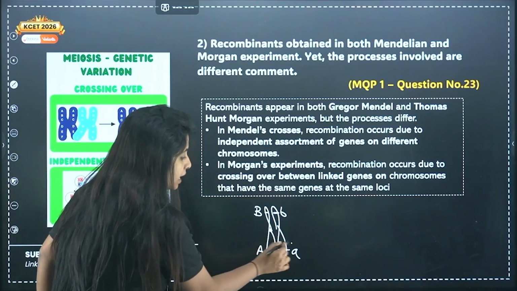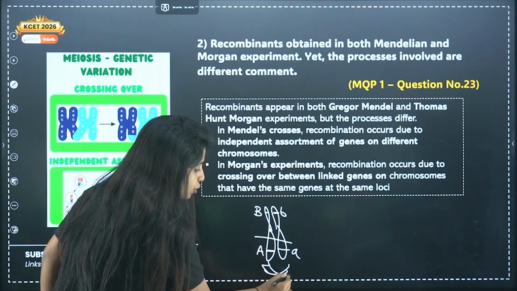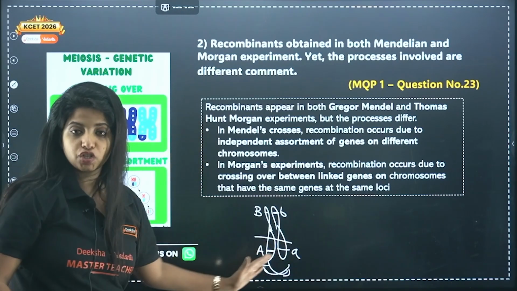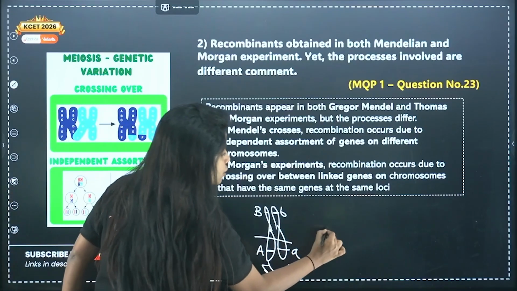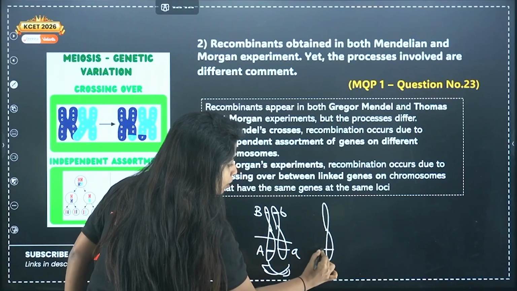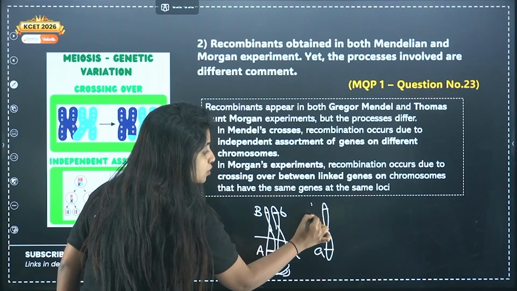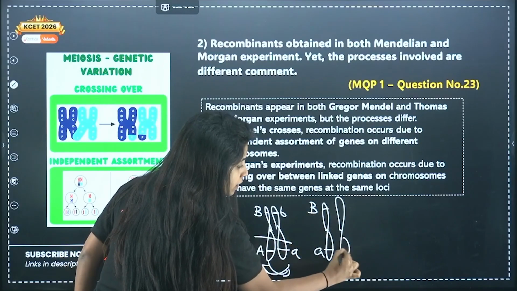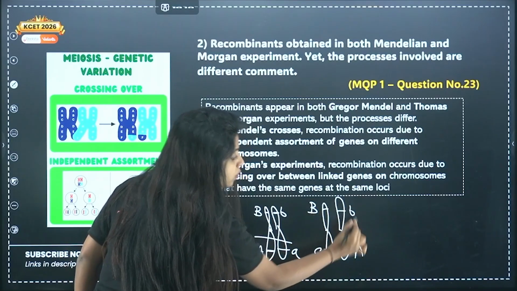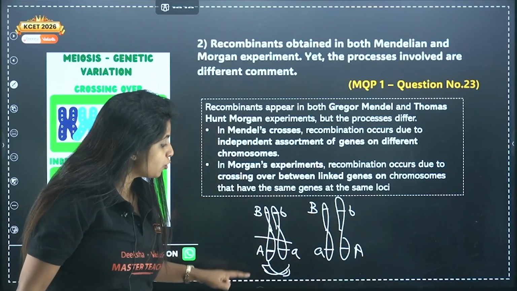Now, suppose there is a crisscross. Both of them are getting exchanged. The bottom part of both of them are getting exchanged. What will happen now? Now, small a will be there, but capital B is going to remain the same. And over here, capital A is going to be there and small b is going to be there. Don't you find new combination?